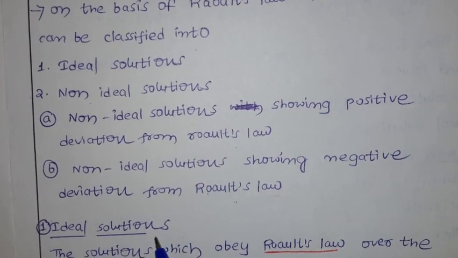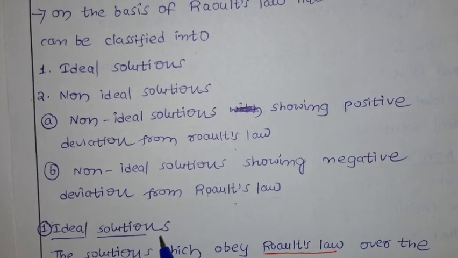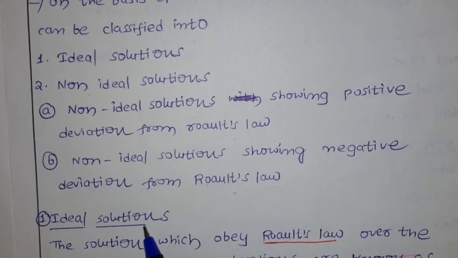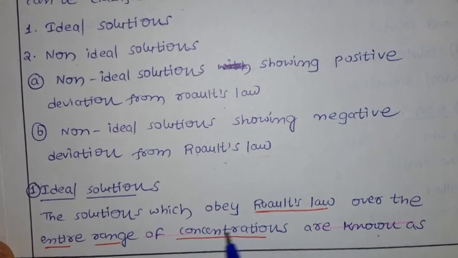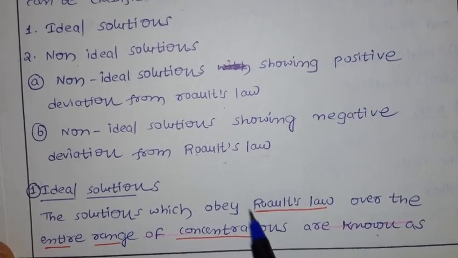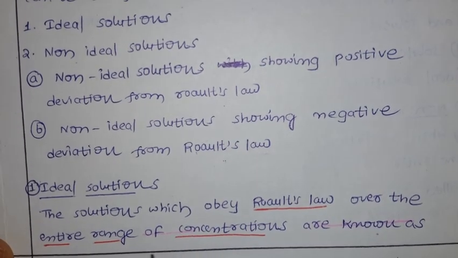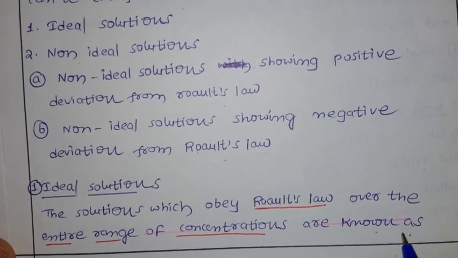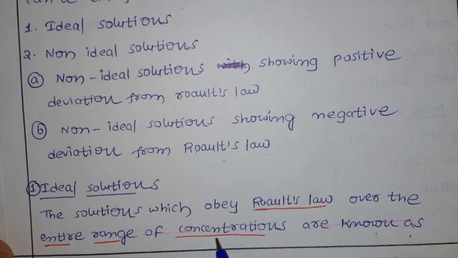We already came across the ideal gas. An ideal gas, as we discussed in states of matter, obeys all the laws at all temperatures and pressures. Like that, here we have ideal solutions: solutions which obey Raoult's law over the entire range of concentration are known as ideal solutions. What does entire range of concentration mean?